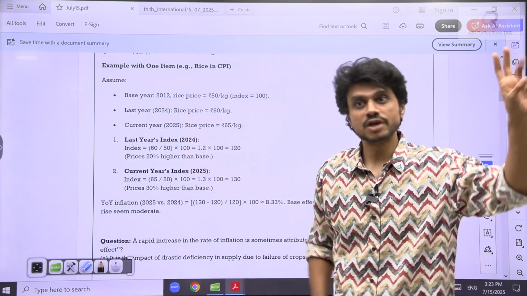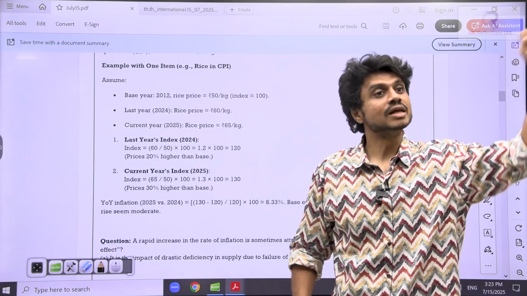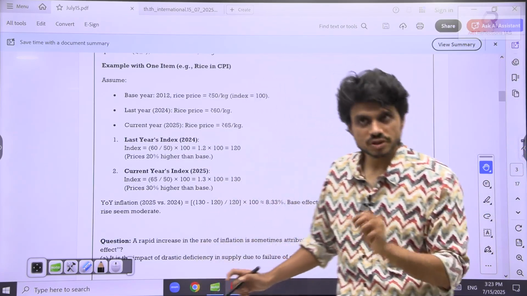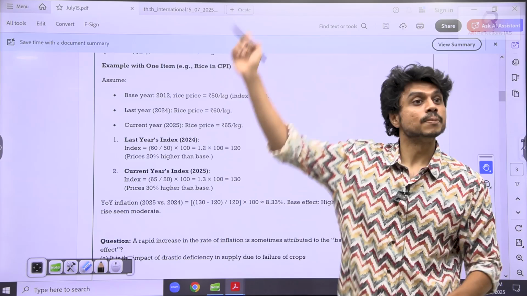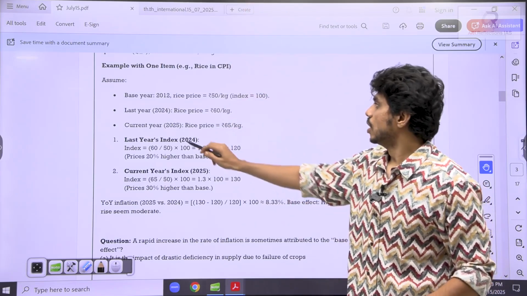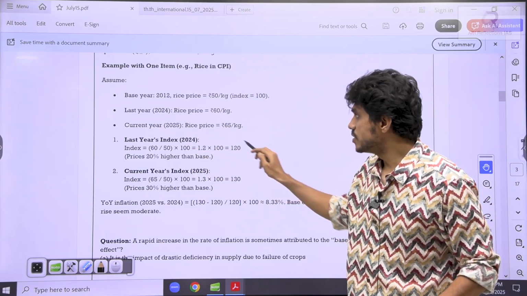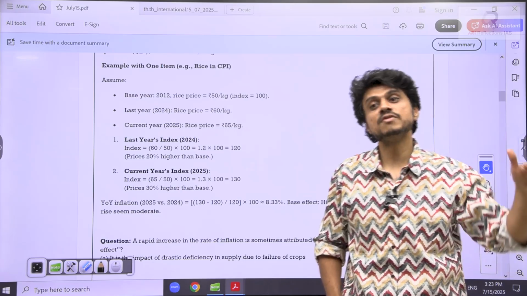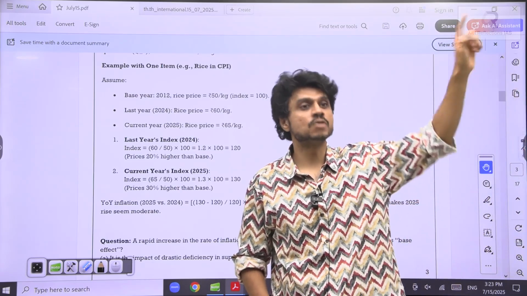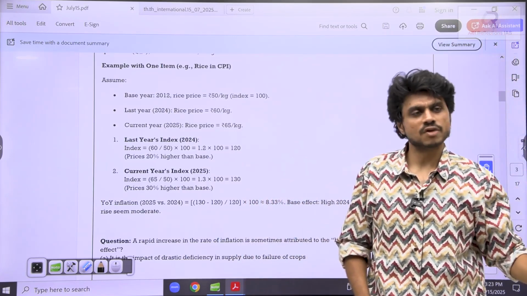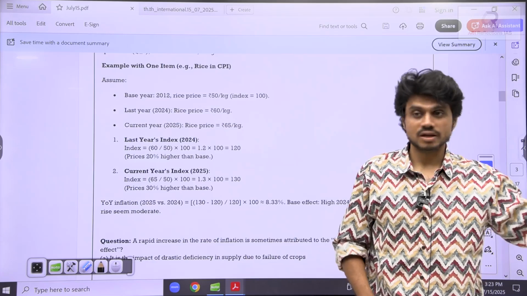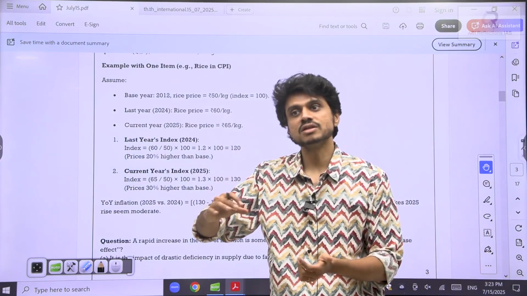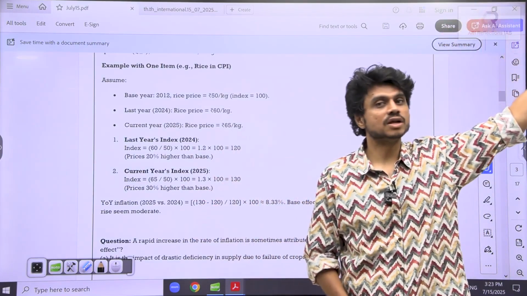So here we are using three variables: base year 2012, last year index, and this year's index. How do you arrive at this index value? Whatever the current price is and the base value, divide both of them: 60 by 50 into 100, then you will get the index value. We need previous year index as well as this year index. Suppose the previous year inflation is very high and the index is 129, assume that. Then even if this year it is 130, because the base level last year is very high, we may see the rise of prices this year is very low because of last year's effect. That is called the base effect.